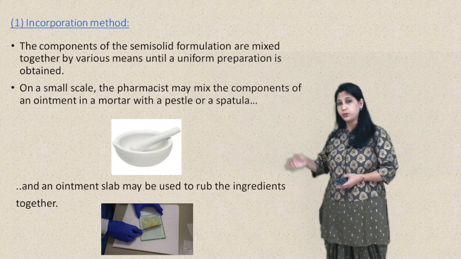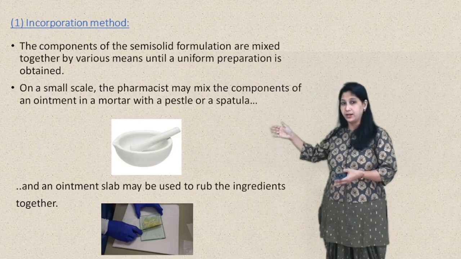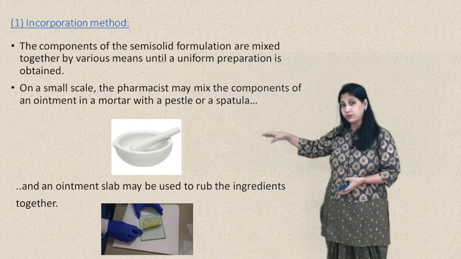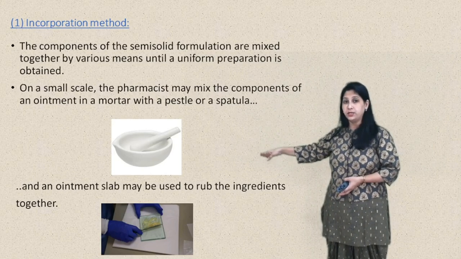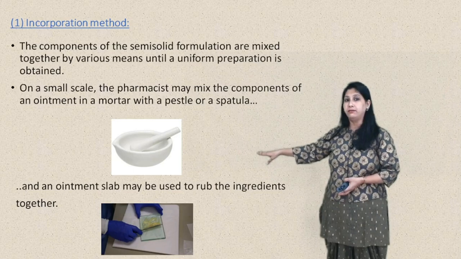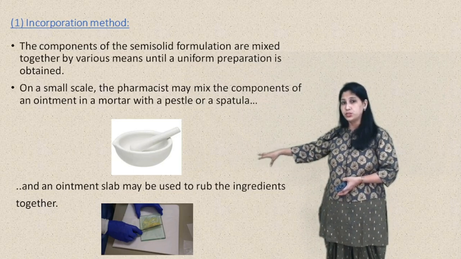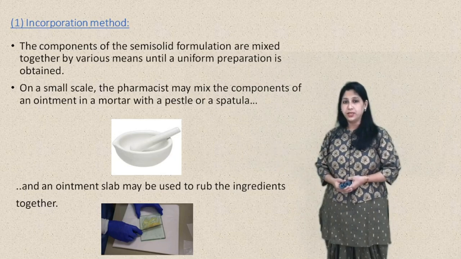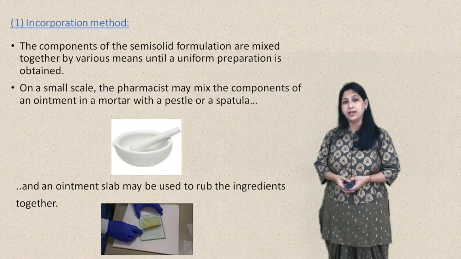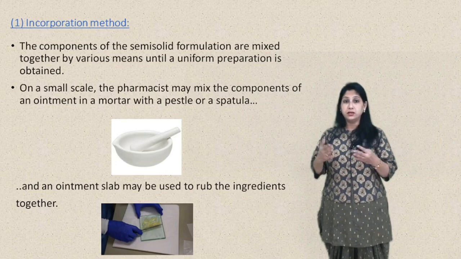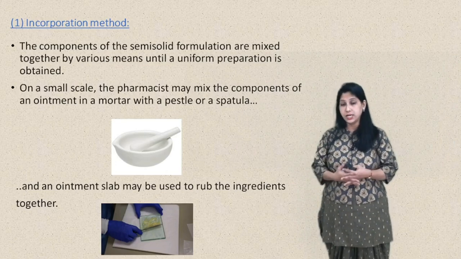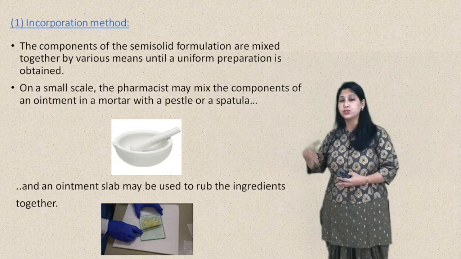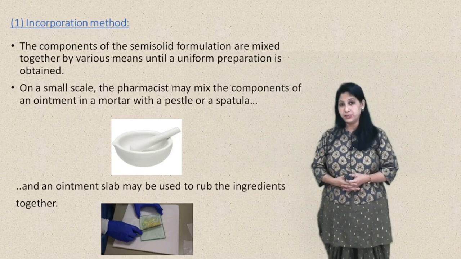When the semi-solid product contains a medicament that is insoluble, the drug can be triturated with part of the base, and then this uniform dispersion can be further diluted with the remaining base on the ointment slab. On a large scale, equipment like a colloid mill, homogenizer or triple roller mill can be used for the production of semi-solid products.